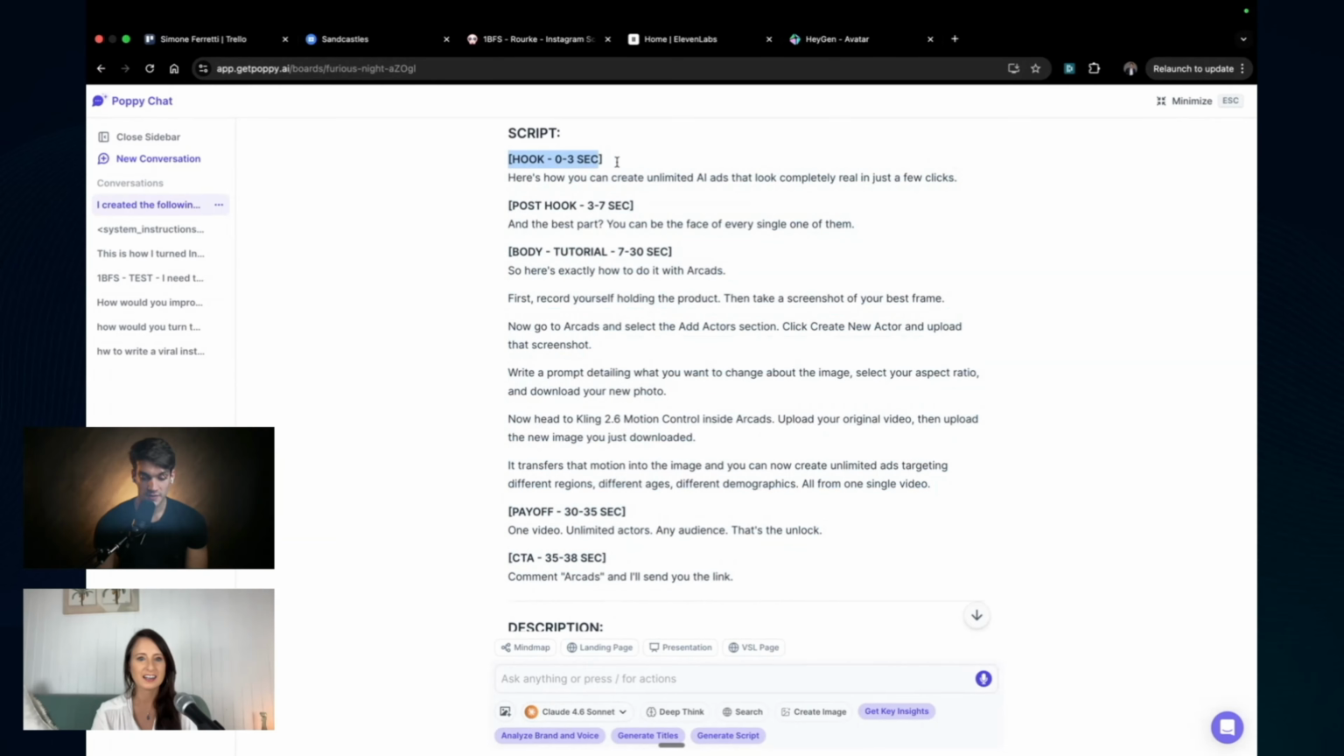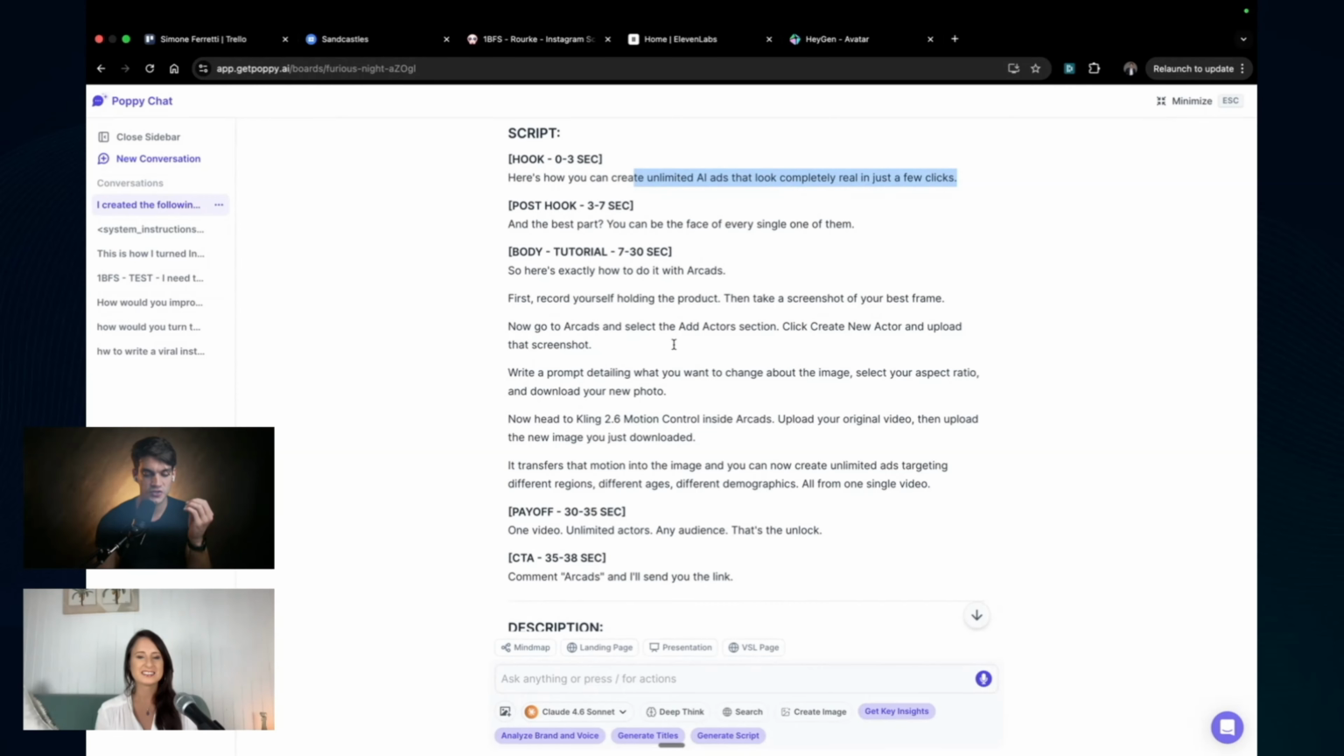The hook, for example, is: here's how you can create unlimited AI ads that look completely real in just a few clicks. This is a perfect hook. I would not change anything. And the best part, you can be the face of every single one of them. So here's exactly how to do it with Arcuts.